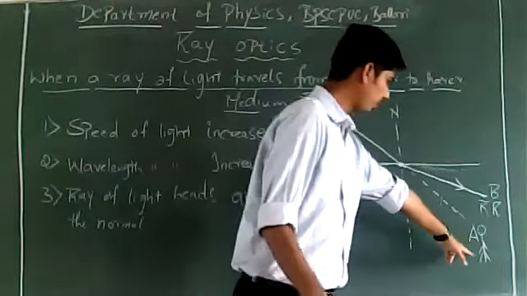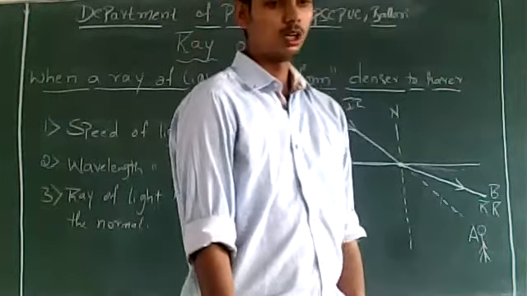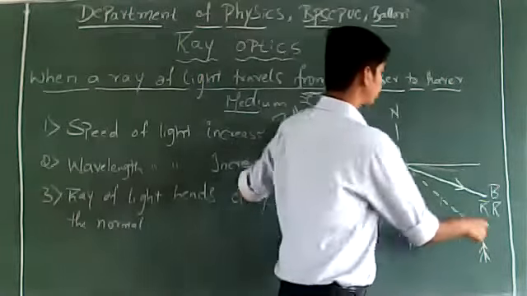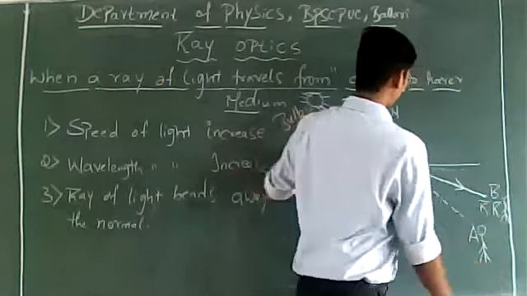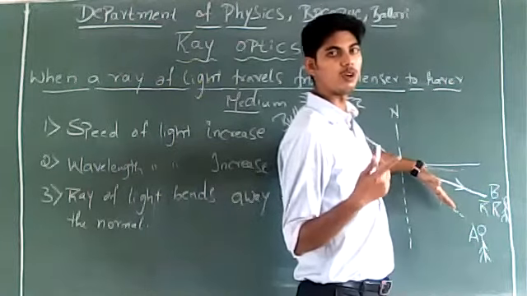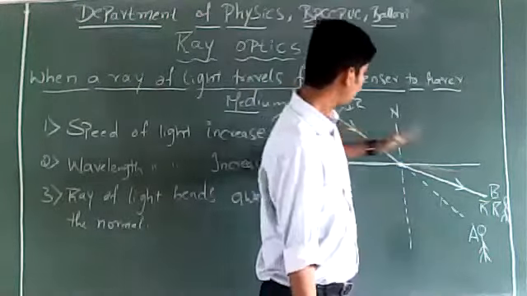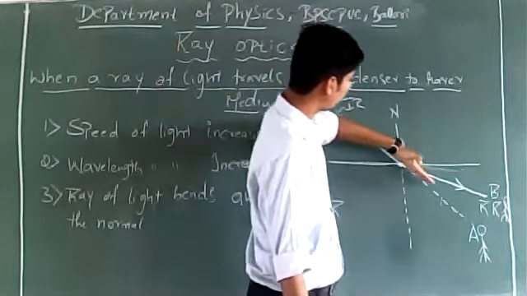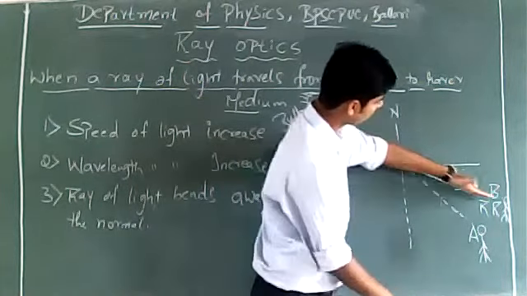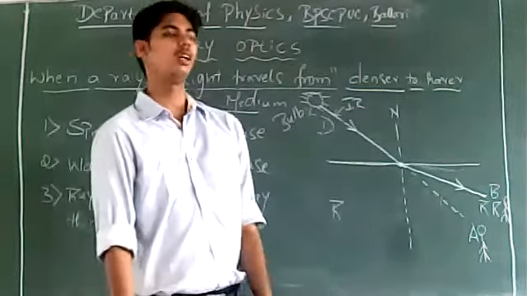Will you be able to see the light if you stand here? No. In order to see the light, you must stand at position B, because light doesn't come this way. You expect it to go straight, but the behavior of light is totally different when it travels from one medium to another medium. When a ray of light travels from denser medium to rarer medium, the ray of light bends away from the normal. So if you stand at position B, you will be able to see the light.